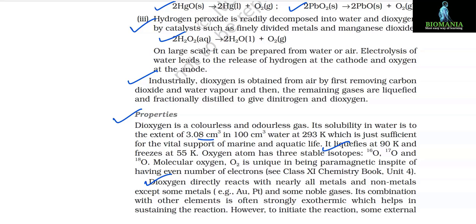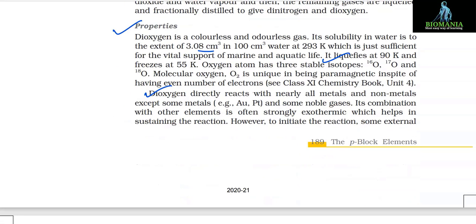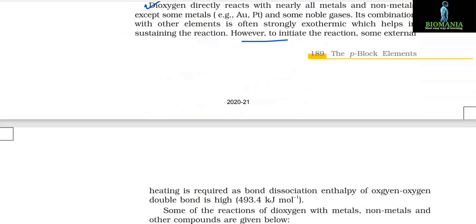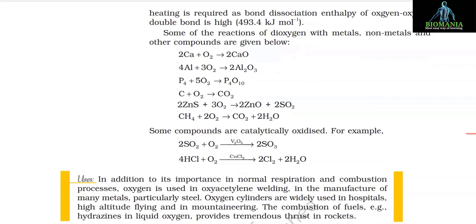Dioxygen directly reacts with nearly all metals and non-metals except some metals, for example Au and platinum, and some noble gases. Its combination with other elements is often strongly exothermic, which helps in sustaining the reaction. However, to initiate the reaction, some external heating is required, as bond dissociation enthalpy of the oxygen-oxygen double bond is high, 493.4 kJ per mole.